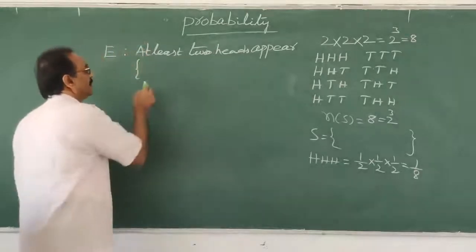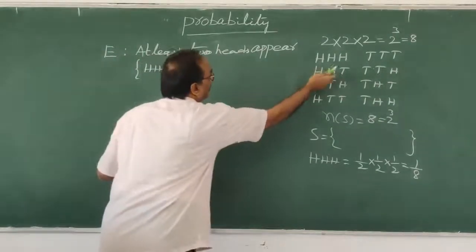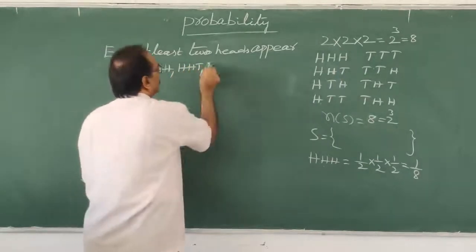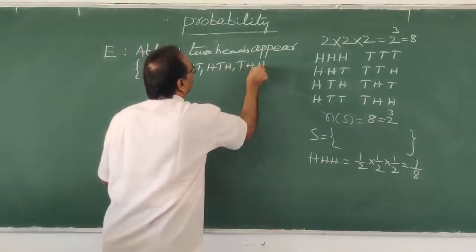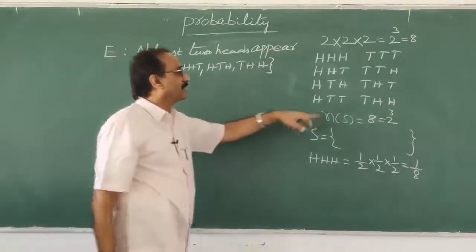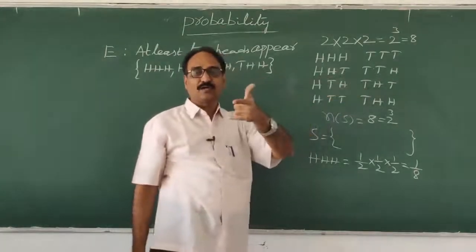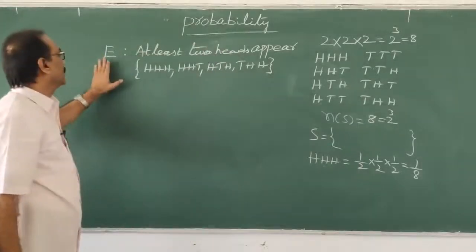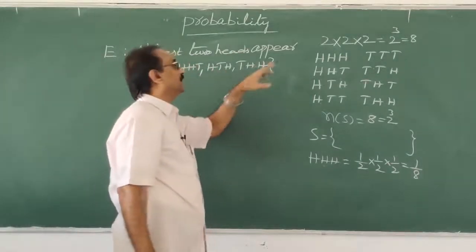So first of all, we can say all 3 heads, HHH. I don't have any problem with that. Then HHT, 2 heads is there. HTH, 2 heads is there here. Next, THH, 2 heads are there. So these all come under E. HTT, only 1 head is there. I cannot take this. THT, only 1 is there. I don't want these. I told you, at least means 2 and above, and I cannot go below 2. So that's why I left those. So at least 2 heads appear: E is equal to HHH, HHT, HTH, THH.